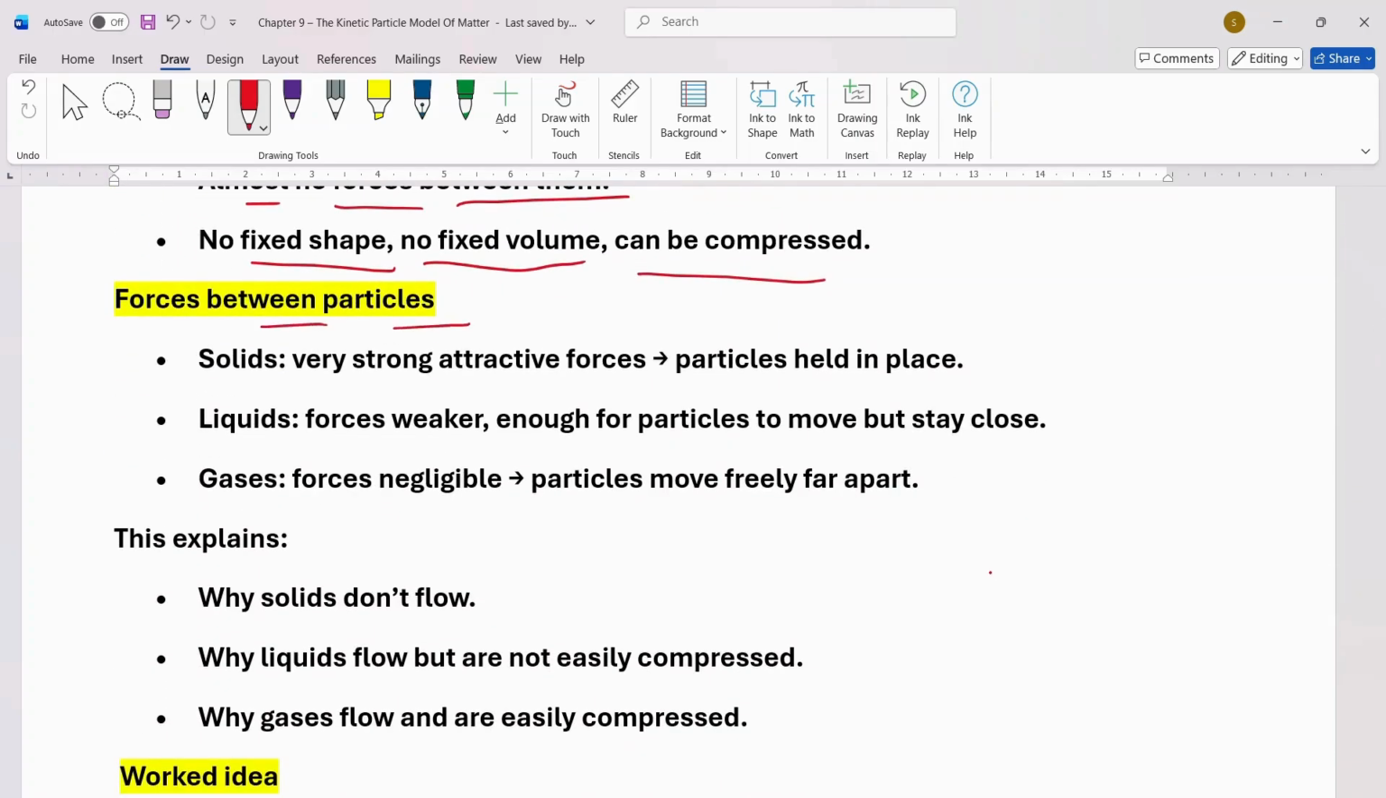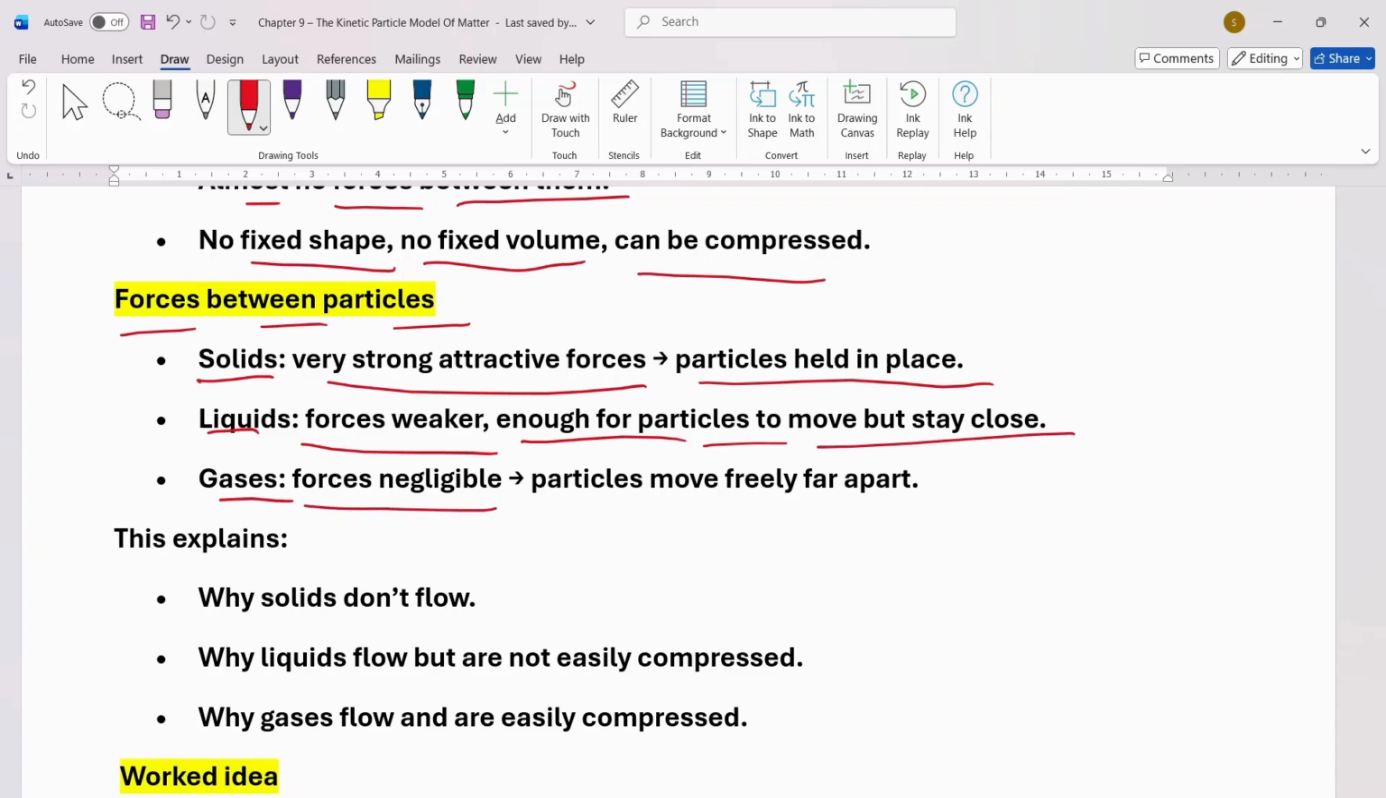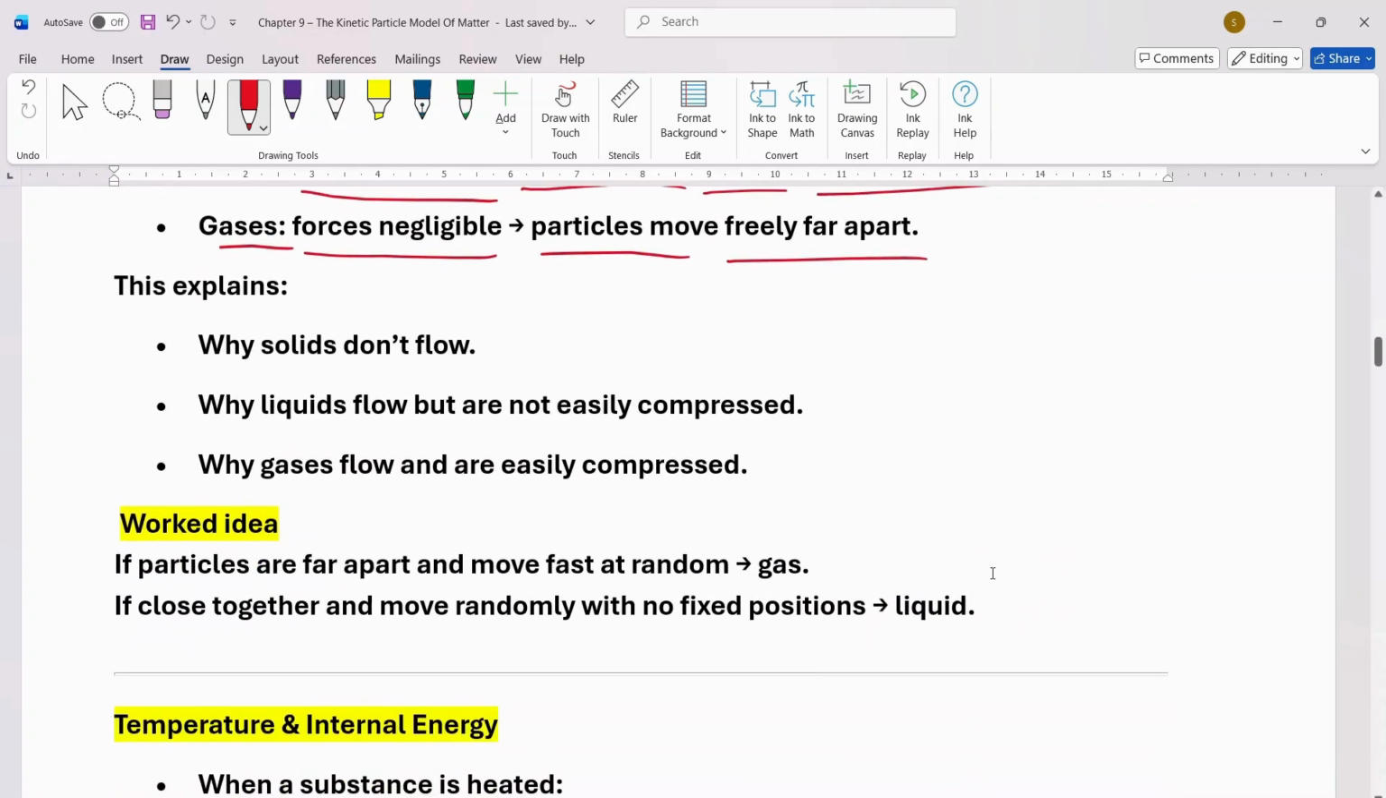Forces between particles. Let's talk about solid. Very strong attractive forces, particles held in place. In liquid, forces are weaker, enough for particles to move but stay close. Gaseous, the forces are negligible. Particles move freely far apart. This explains why solids don't flow, because the molecules are very close to each other, tightly packed.